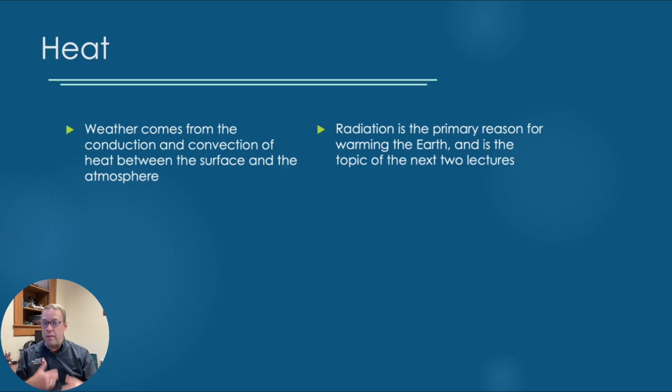And it's from that heat, that extra energy we get from radiation, that makes conduction and convection possible. We're going to talk a little bit more about radiation in the next few videos, and then we'll tie everything together and see how conduction, convection, and radiation all work together to determine our weather here in our atmosphere.